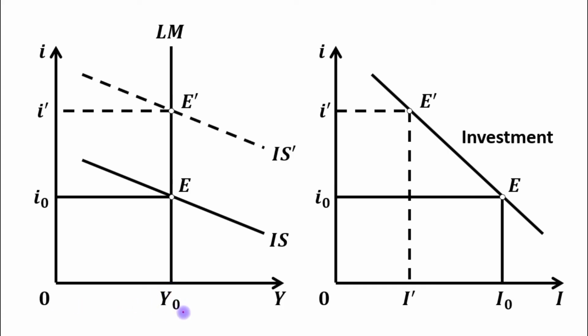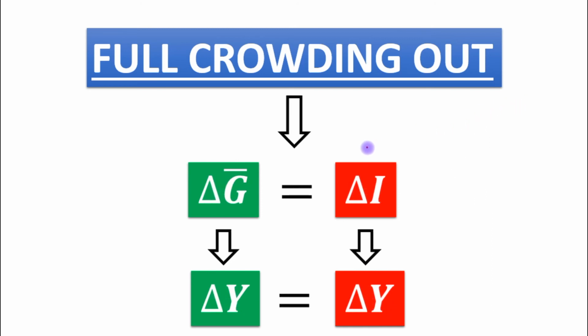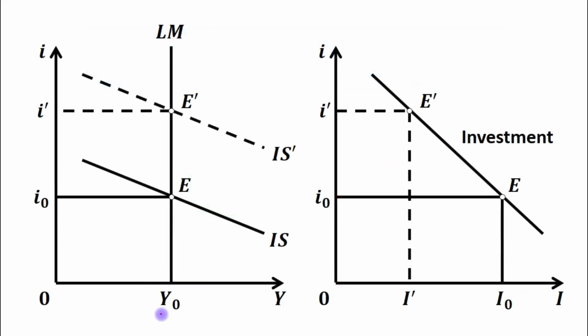So, this is the situation of full crowding out, and in this situation the increase in government expenditure is equal to the decrease in investment spending. That means the increase in income due to increase in government expenditure is offset by the decrease in income due to decrease in investment spending, and that is the reason there is no change in the income level.